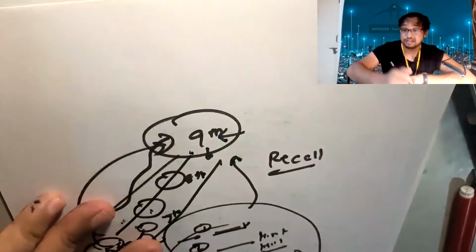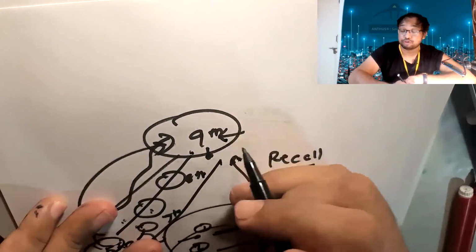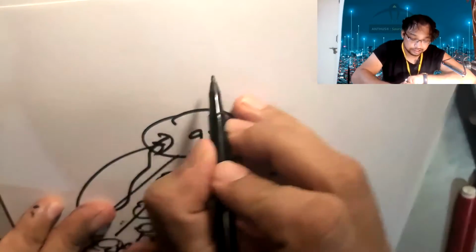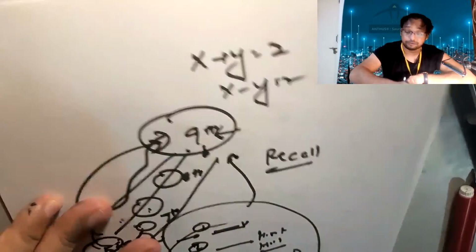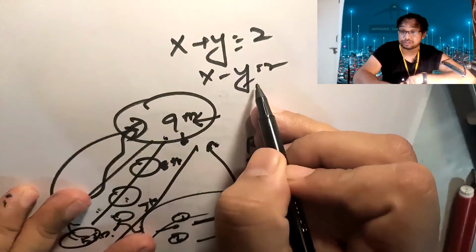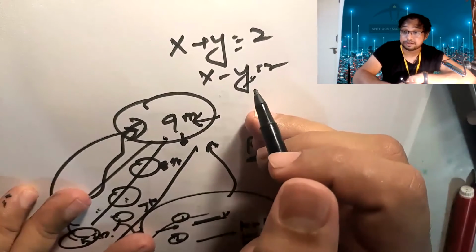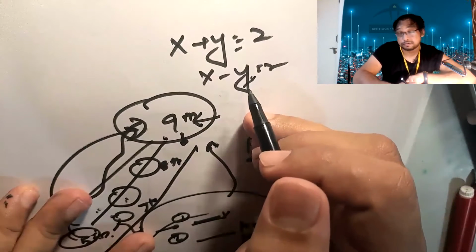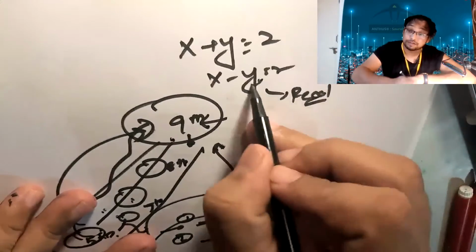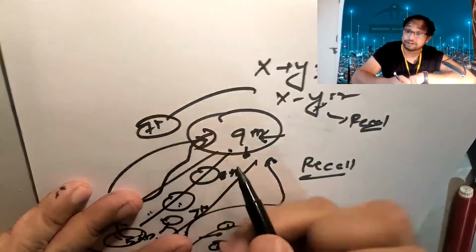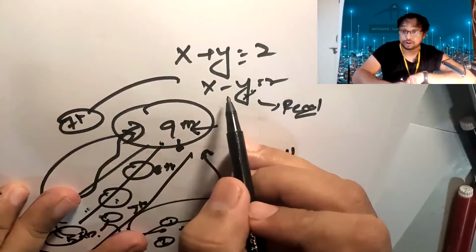Today I was teaching a 10th grade student about linear equations in two variables. So x plus y is equal to 2 and x minus y is equal to 2. Now he was not aware of what an equation means, what the meaning of this is. I don't know what the problem is; maybe sometimes even I am unable to remember. So recalling is very important. This concept comes from the 7th to 8th grade, so you must know the 7th to 8th grade concept to complete this, but he was not aware of it.